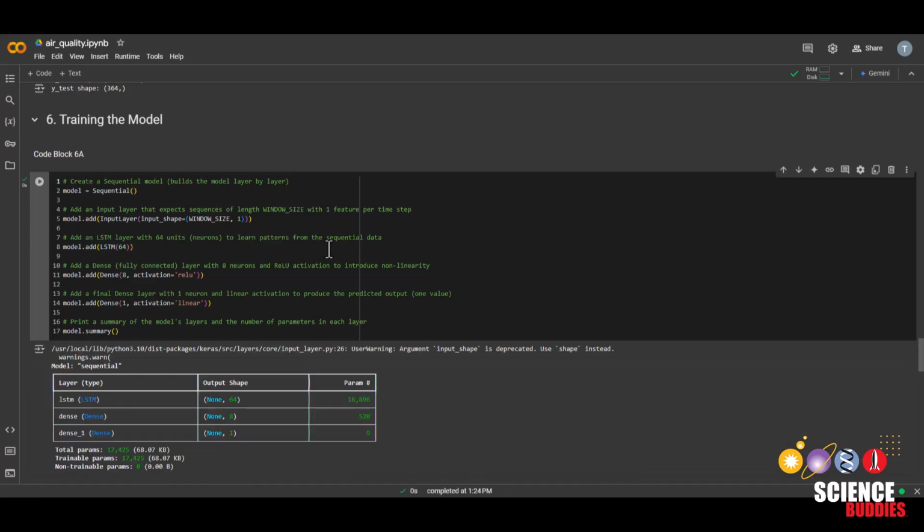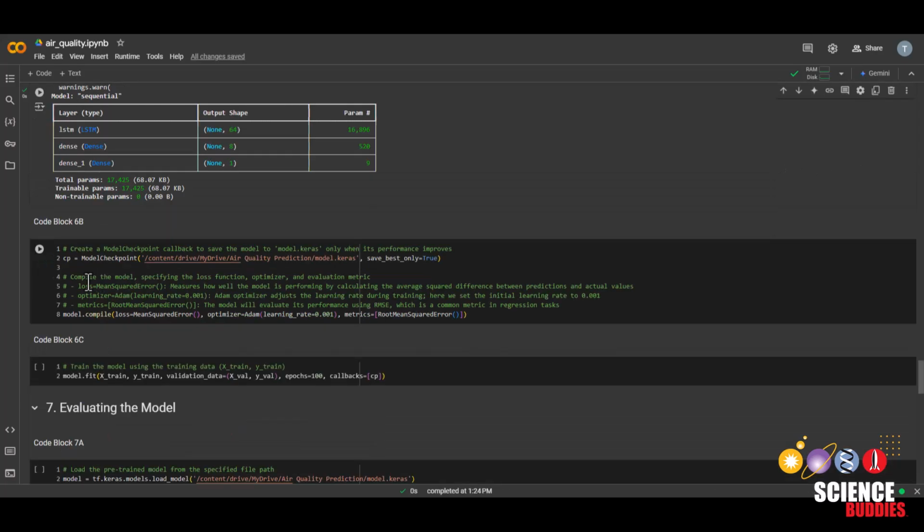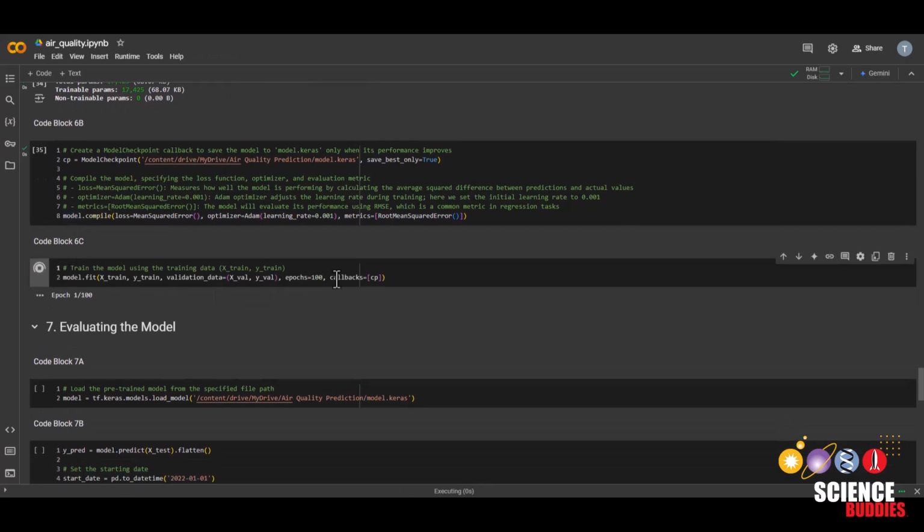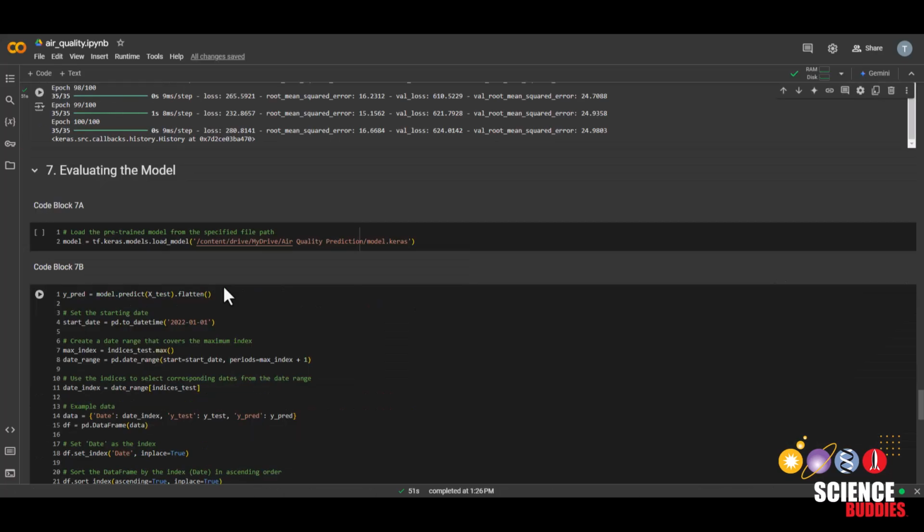Now we can go on to training the model, but first we have to create the model, which is automatically done by this first code block. And this next code block creates a checkpoint file, which we'll use to reload our model. And finally, we can train the model by running this code block. And don't worry if this takes a while. Once the model is done training, we can reload the model here.